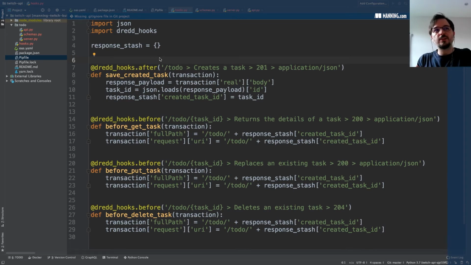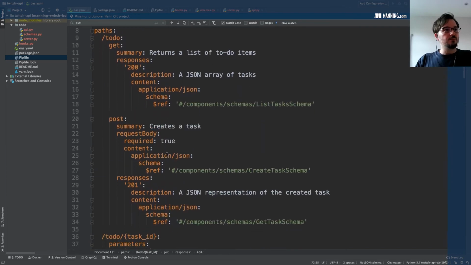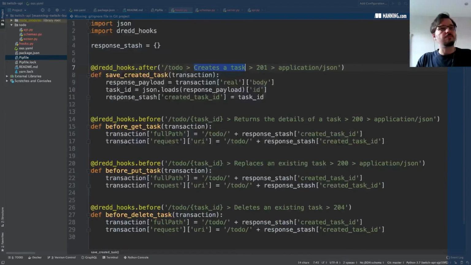To reach this specific endpoint, Dredd uses a specific type of notation where we have to say the URL path that we want to use. Within this URL path, the endpoint which corresponds to this description, create a task. So if we go to the OpenAPI specification and we look at post, it is the endpoint which has a summary that has this description. That's how you do it in Dredd.